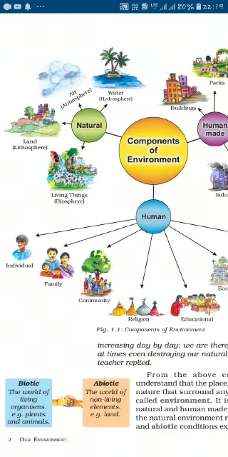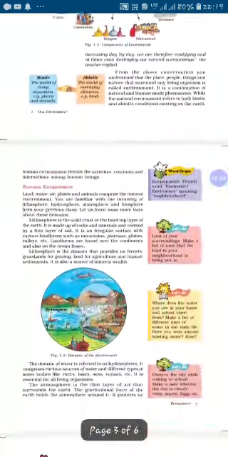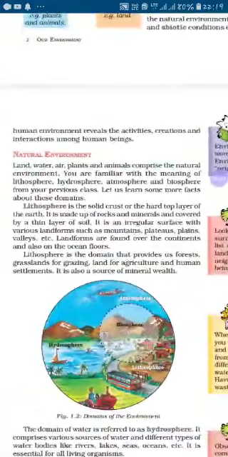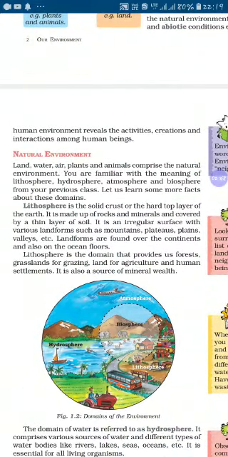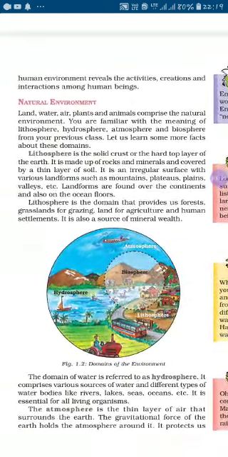The next page, natural environment. What is our natural environment? Land, water, air, plants and animals comprise the natural environment. It has three important layers. First one, lithosphere, hydrosphere and atmosphere.